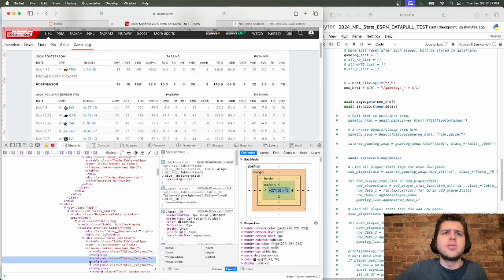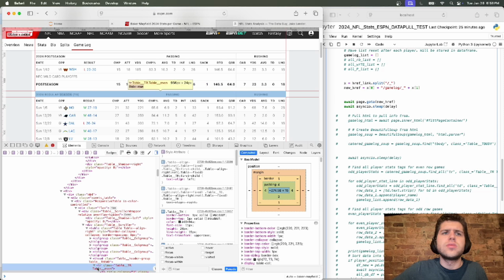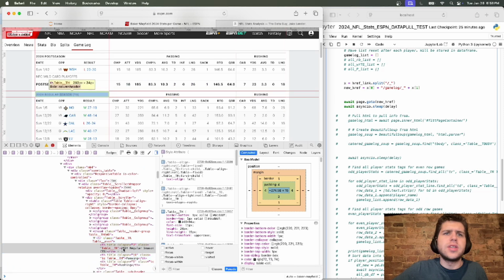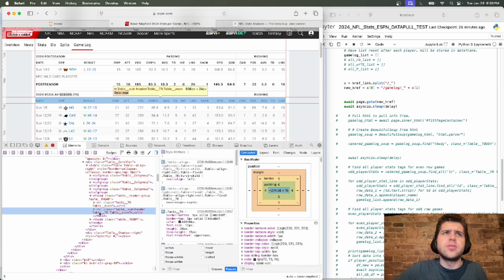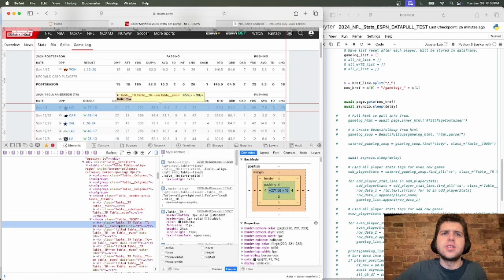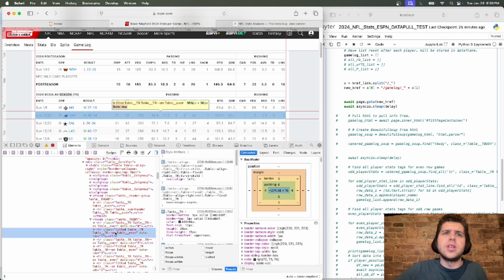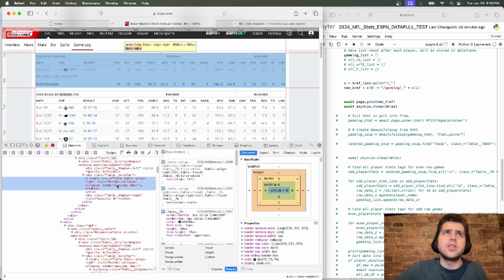So it looks like we have to go into here. See, this might be the indicator. 2024 regular season. So get the text of this, right? Because see this class T-body. At this point now you're in the data we need, and I think it's the same differentiator here.